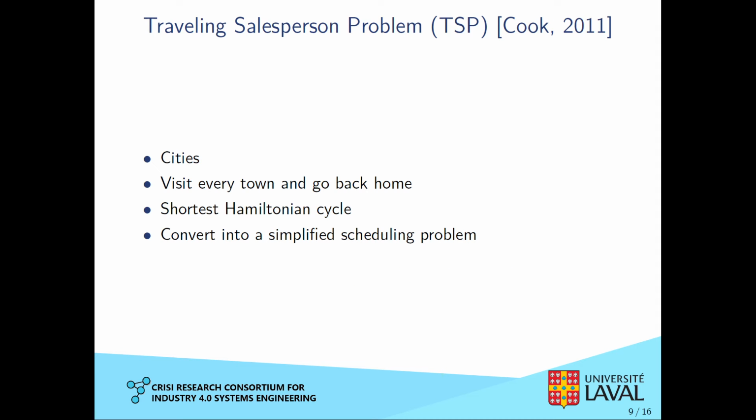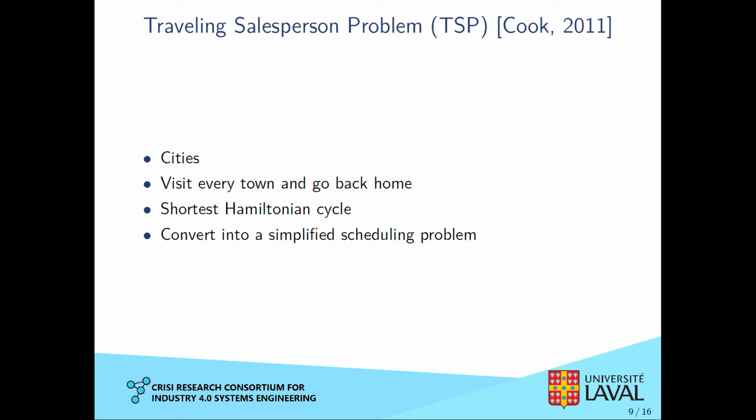Since we use the traveling salesperson problem to define our search heuristic, why don't we take a bit of time to explain what it is exactly? So there's a traveling salesperson that goes from city to city in order to sell his products. At the end of the day, the salesperson wants to go back home in order to rest. So he's willing to find the shortest circuit that goes through all the cities that he wants to visit.